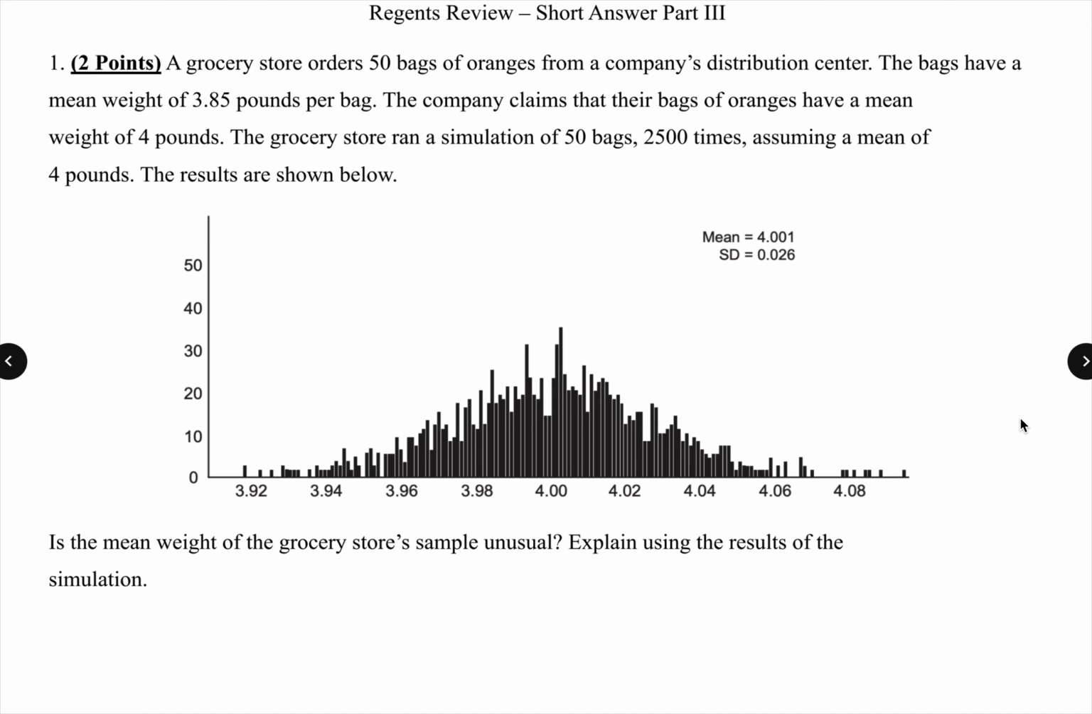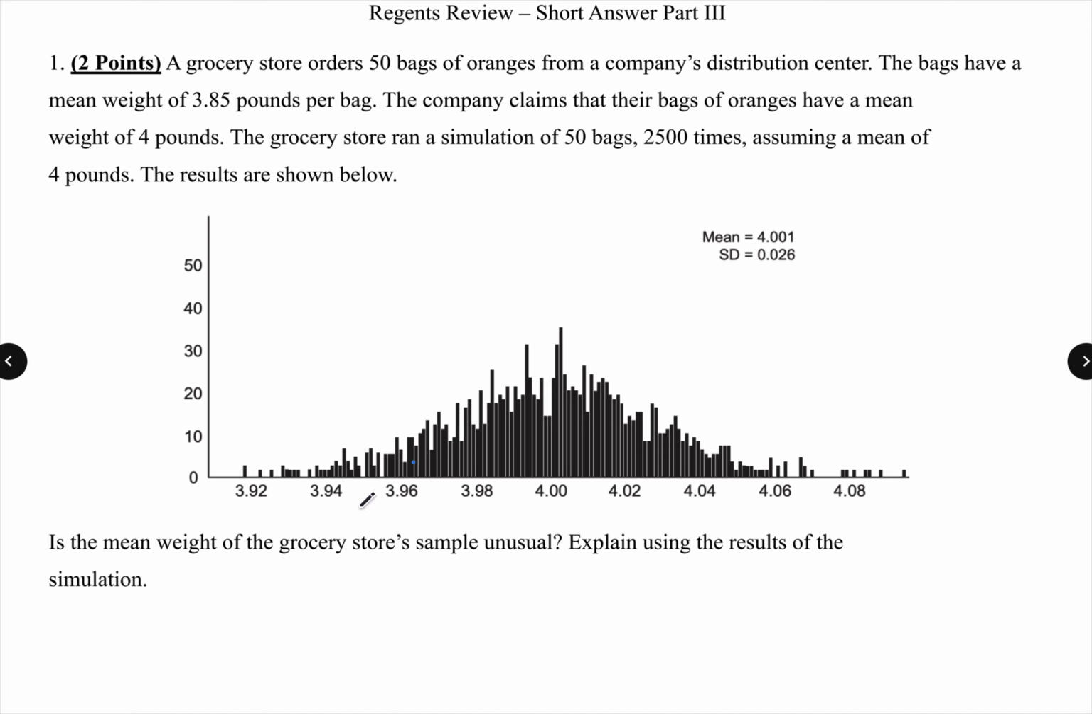A grocery store orders 50 bags of oranges from a company's distribution center. The bags have a mean weight of 3.85 pounds per bag. The company claims that their bags of oranges have a mean weight of 4 pounds. The grocery store ran a simulation of 50 bags 2,500 times, assuming a mean of 4 pounds, and these are the results. The question is asking you, is the mean weight of the grocery store sample unusual? Explain using the results of the simulation.